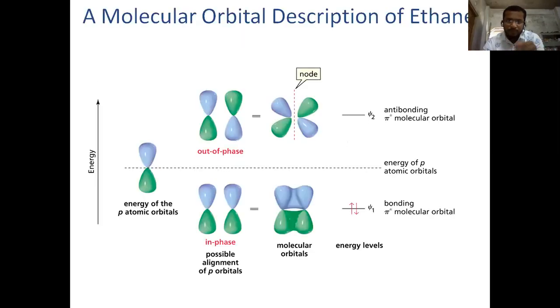Then, this is the molecular orbital description of ethene. For ethene, there will be two pi molecular orbitals, psi 1 and psi 2.